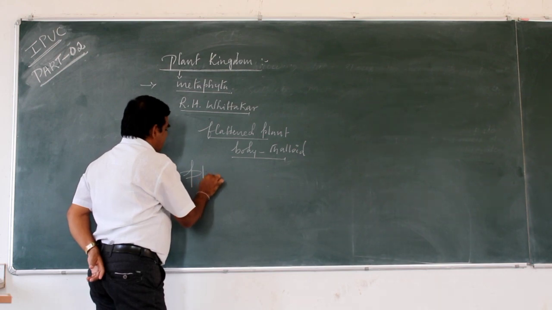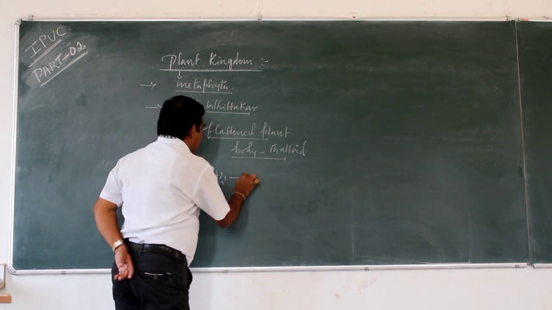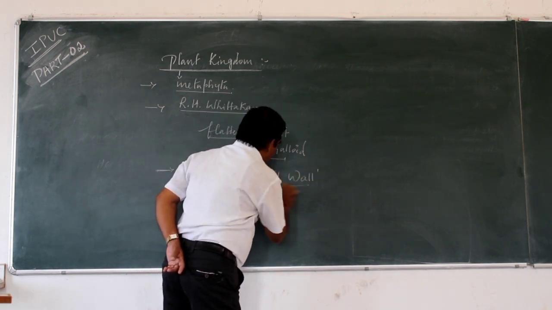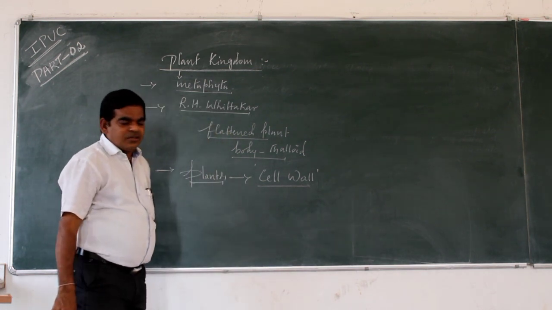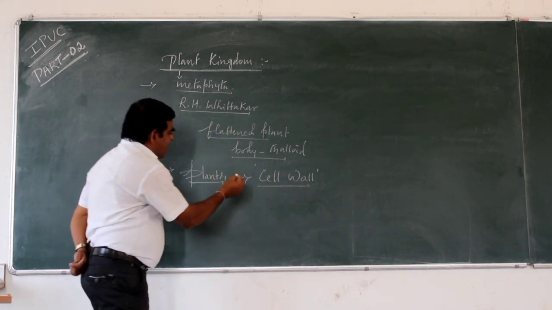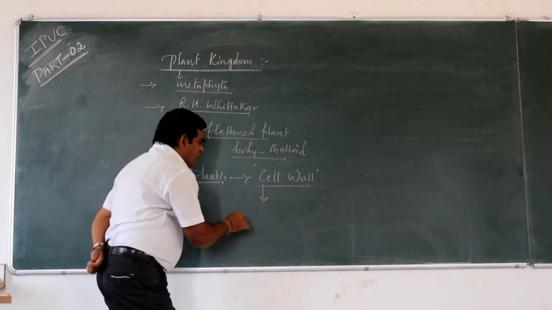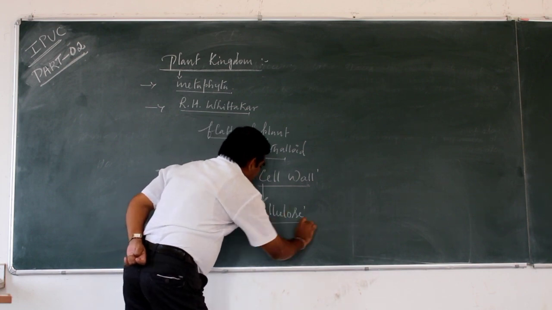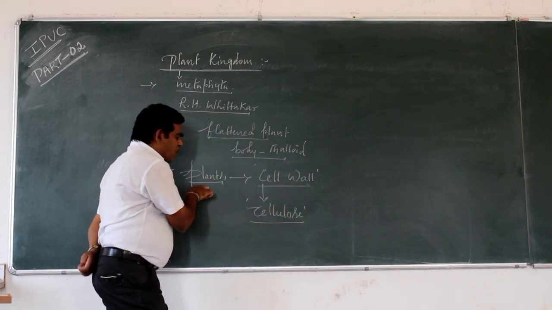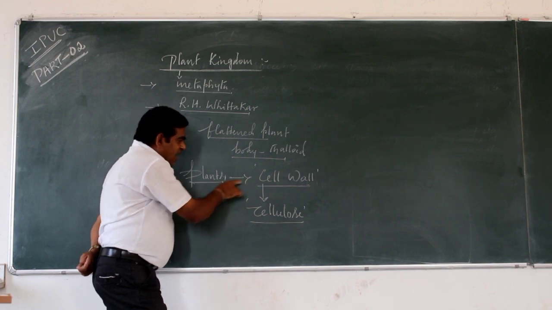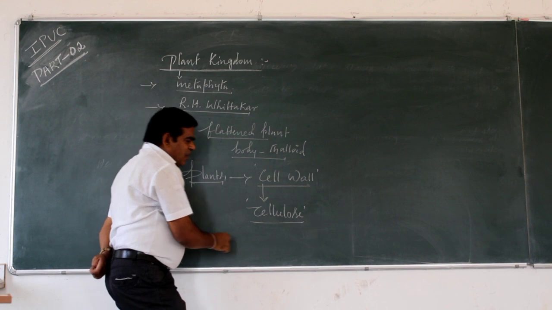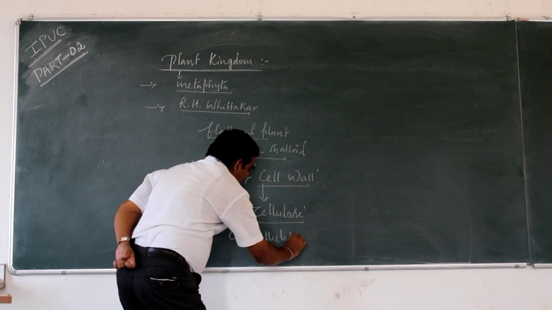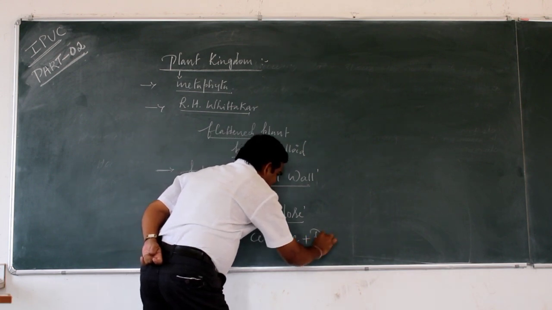The important characteristic of plants is the presence of a cell wall. In plants, the cell wall is mainly composed of cellulose, and a combination of cellulose and pectin.